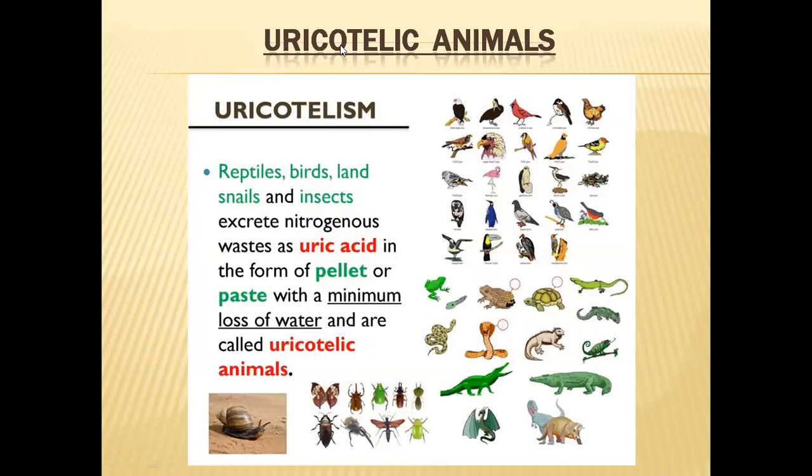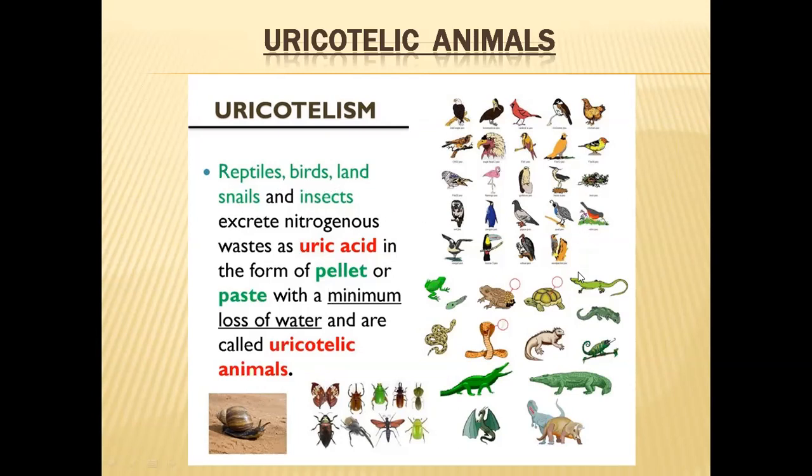Coming to the other type of organisms, uricotelic animals exhibit uricotelism. Uricotelism is nothing but excreting uric acid as the major nitrogenous waste material. The organisms that exhibit uricotelism are reptiles, birds, land snails, and insects.